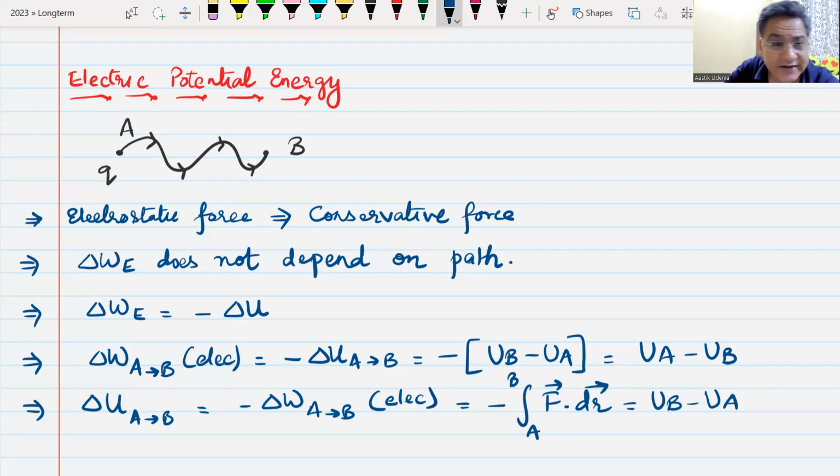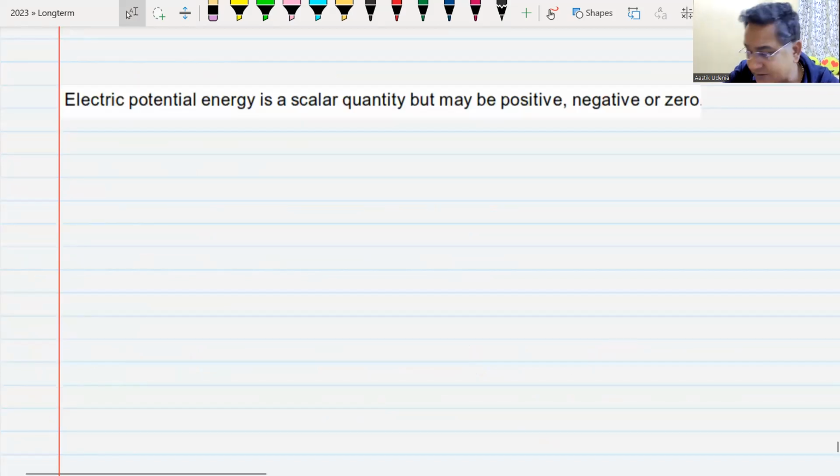Then let's move ahead and see some important points about this electrostatic potential energy. We'll note them down point-wise. Electrostatic potential energy of any body or any system of bodies is a scalar quantity.